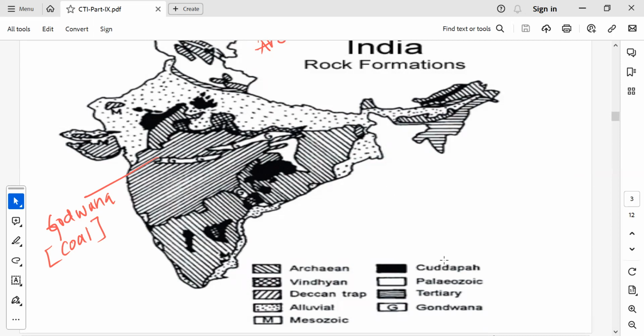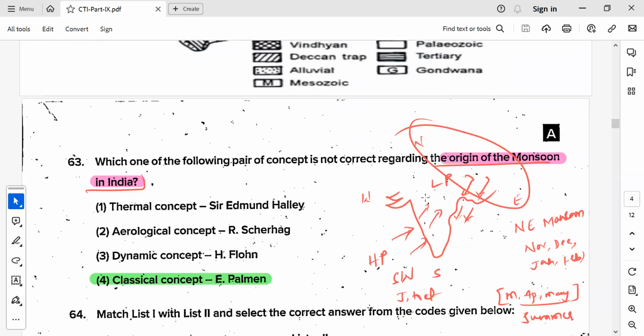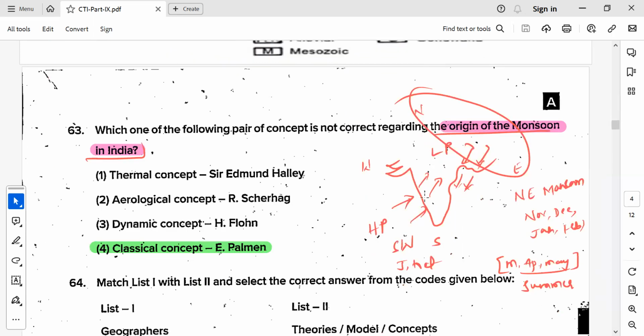Then one more, the Kadapa rock system, is also very important, which is distributed in parts of Andhra Pradesh and Karnataka and somewhere in Chhattisgarh. Very important. And you can find Tertiary in parts of Arunachal Pradesh, where coal is distributed in this region as well. So these are some of the important rock distributions.